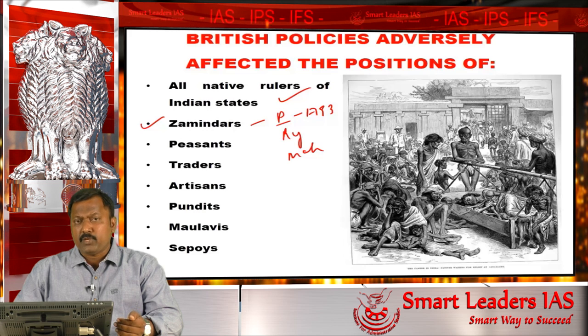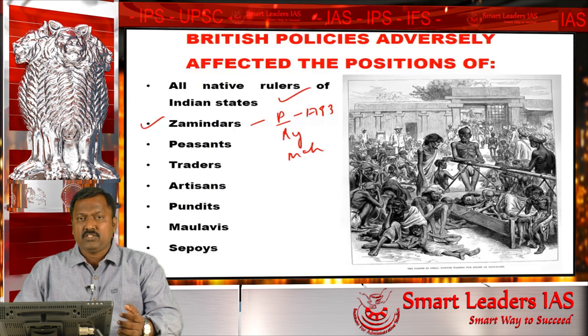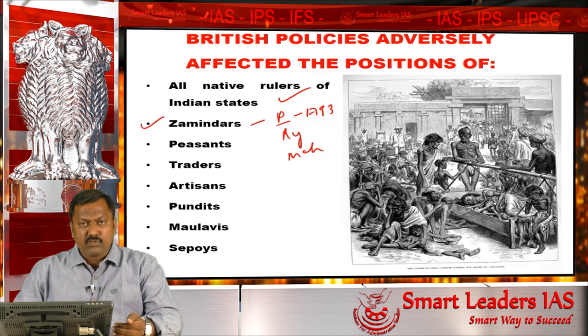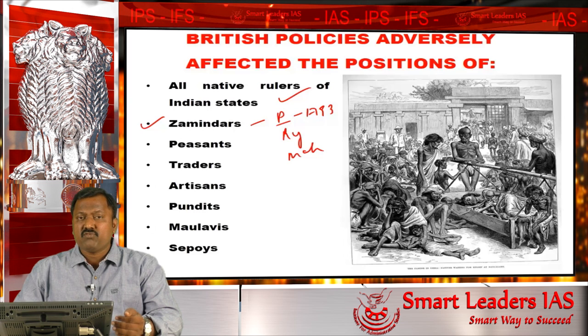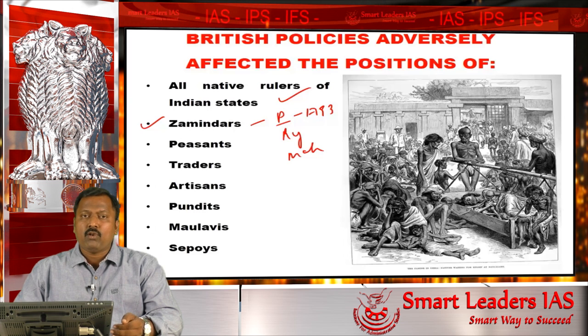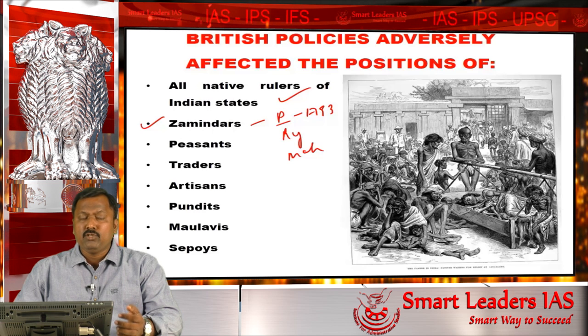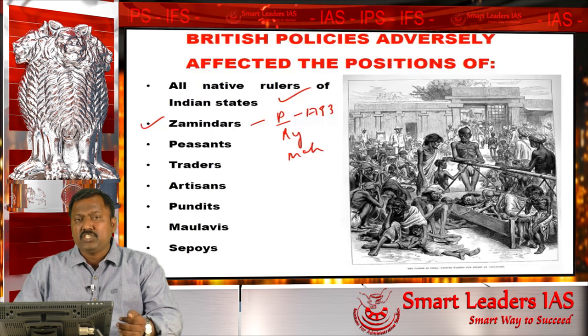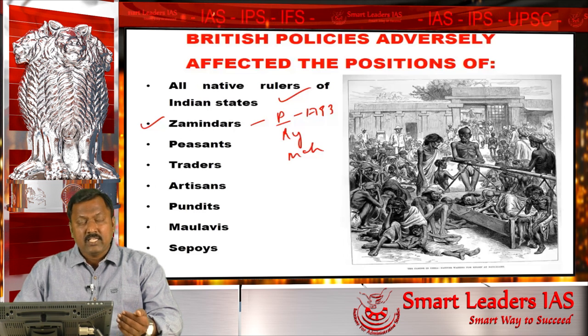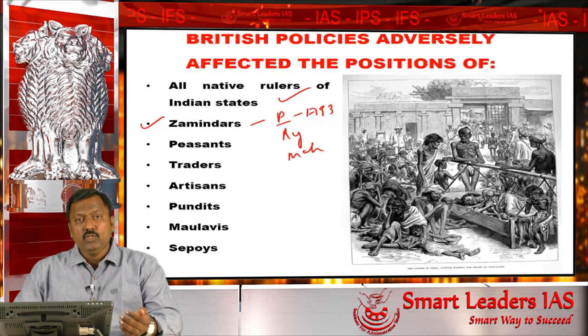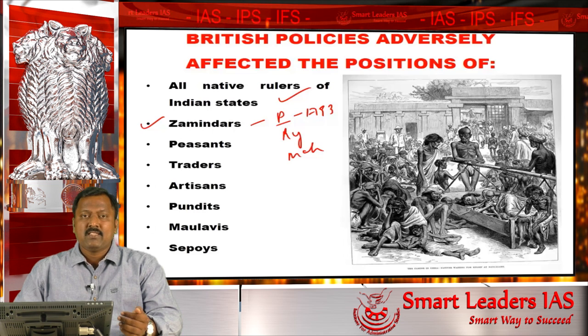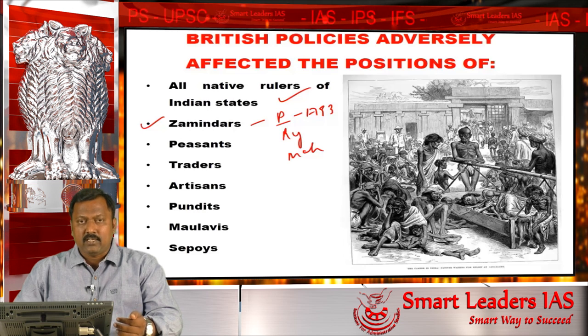As a result of the permanent land revenue settlement, most of the traditional Jamindars lost their lands because they were unable to pay the fixed sum the British fixed under the permanent land revenue settlement. Over a period of time, these Jamindars had become extinct. In the place of old Jamindars, new Jamindars came into existence. The new Jamindars happened to be moneylenders.